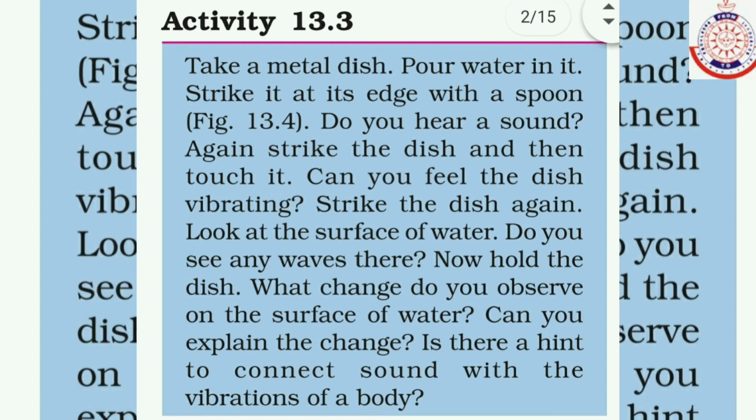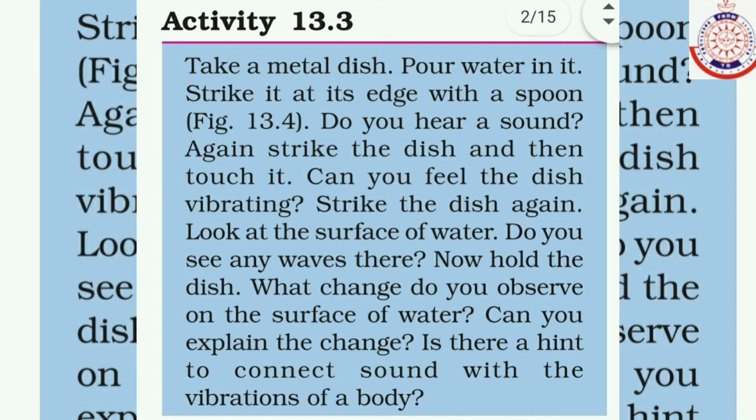You have to take a metal dish. Pour some water in it. Strike it at its edge with the help of a spoon. Do you hear a sound? Again strike the dish and then touch it. Can you feel the dish vibrating? Strike the dish again. Look at the surface of the water. What will you observe? You will observe some waves there.